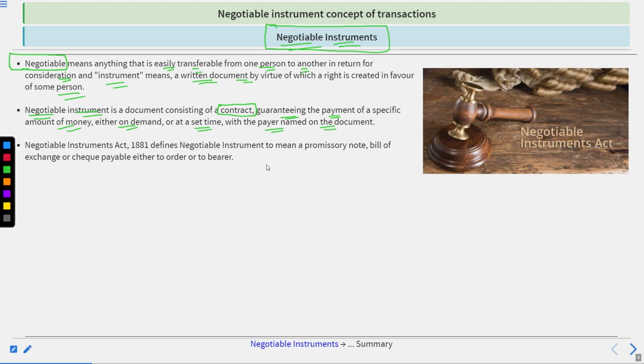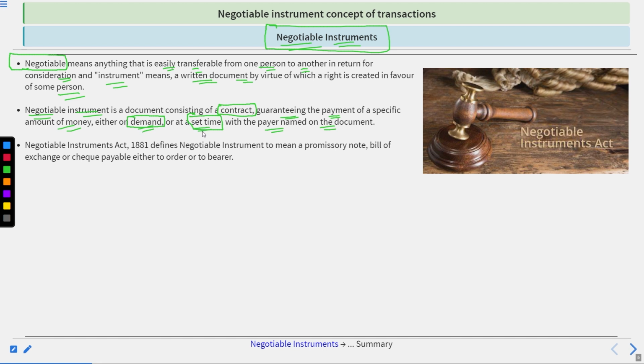So when Mr. X is drawing this instrument, he is promising that he will pay 1 lakh rupees, a specific amount. It could not be higher or lower than this. And the person to whom he drafts this document is liable to receive it, whether on demand or at a set time. Demand means Mr. X is saying whenever you want me to pay this 1 lakh rupees, I will pay. That is on demand.